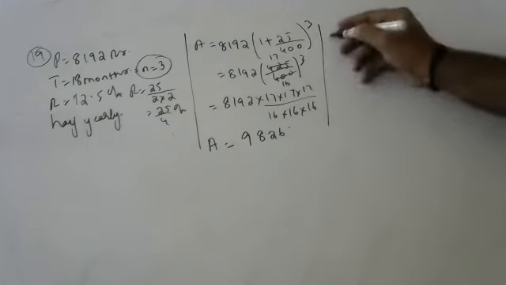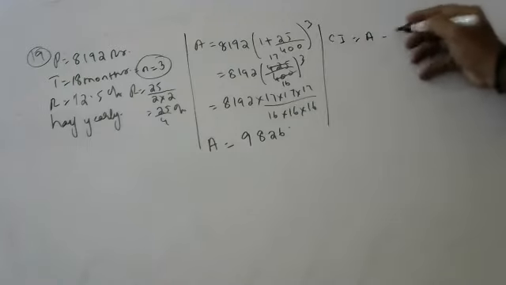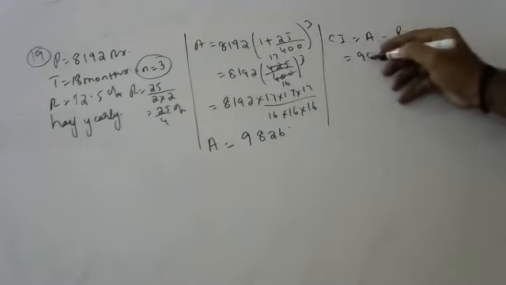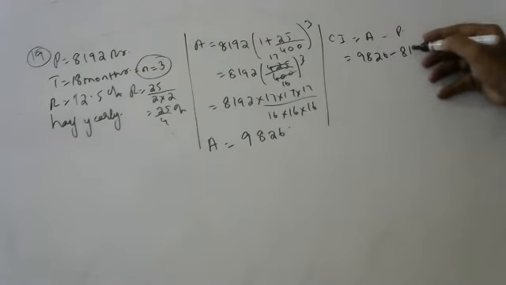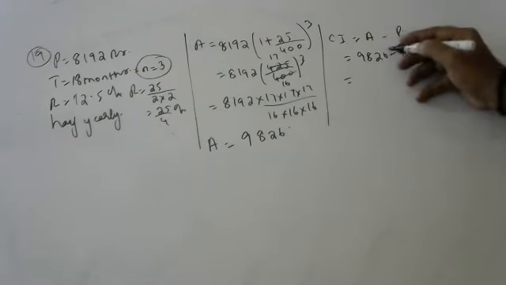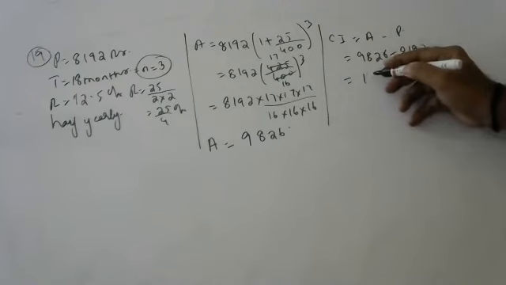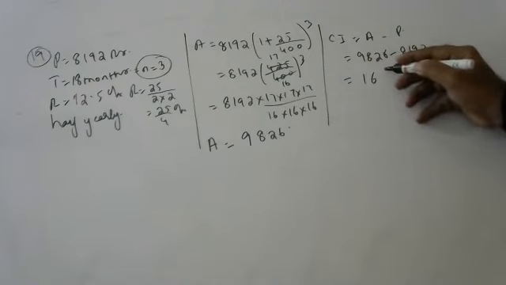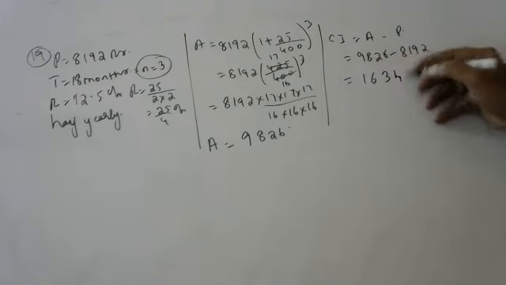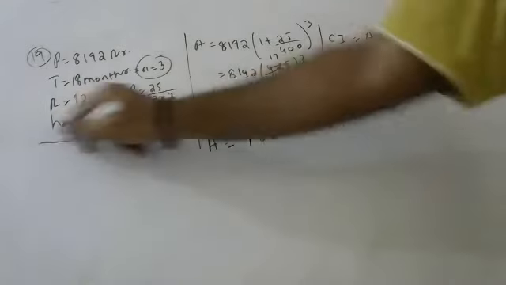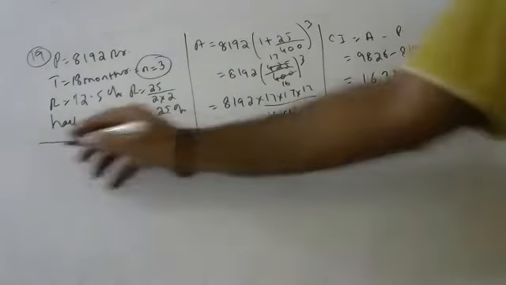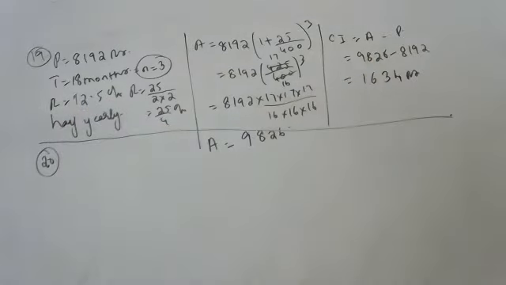So compound interest is equal to amount minus principal. So 9826 minus 8192. How much? 1,634. Okay, thank you. Very good. Next.